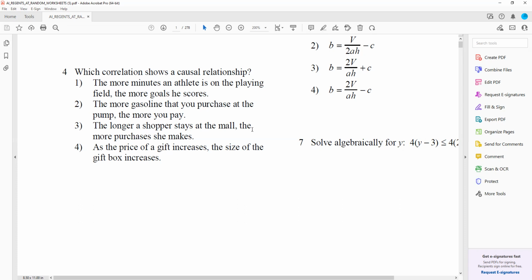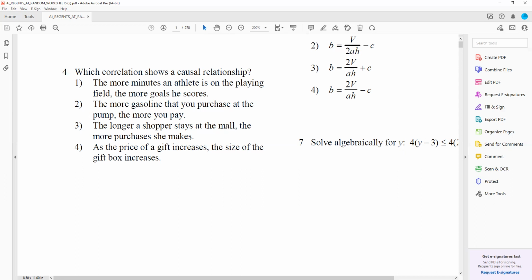Now let's look at number 3. It says the longer a shopper stays at the mall, the more purchases she makes. Well, that's not true. Sometimes you're looking for something at the mall and you go to all these stores, but you don't find anything. So there isn't causality there. Even though you may stay a long time at the mall, you may not purchase anything. There probably is a correlation, but it's not a causal relationship.